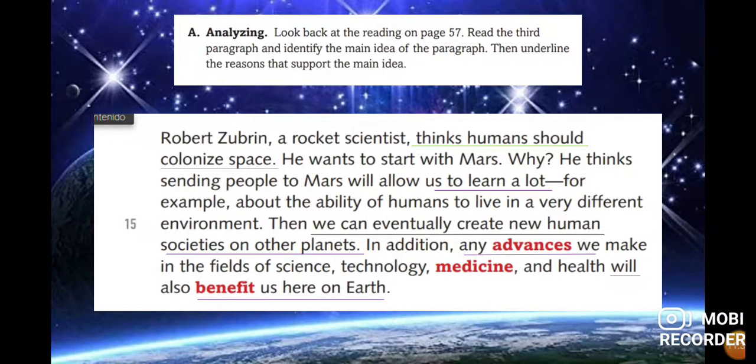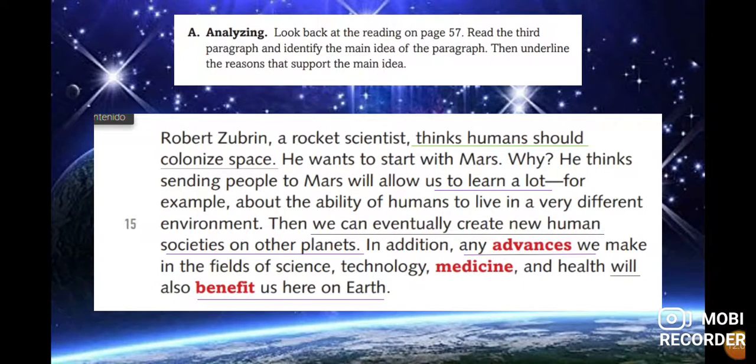What is the main idea of this paragraph? The main idea is that humans should colonize space. Why? Because this is an opinion of a scientist, and this scientist believes that it's possible to develop this activity, that it is possible to colonize space with humans. This is the main purpose or the main idea of the paragraph.